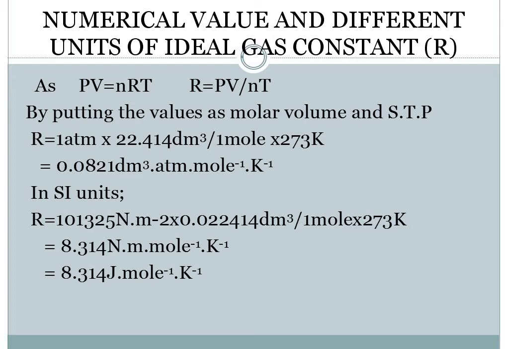So over here we are taking the units as atmosphere. So 1 atmosphere into 22.414 decimeter cube divided by n, which is 1 mole, and the standard temperature we are taking is 273 Kelvin.